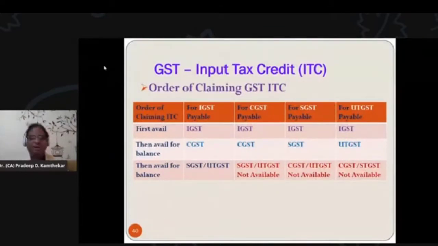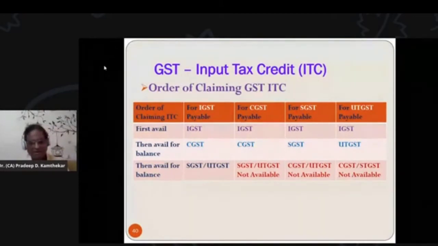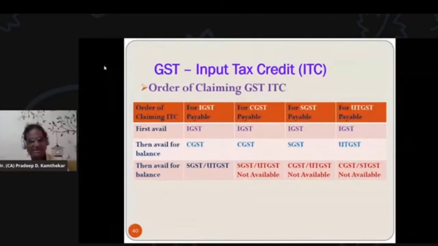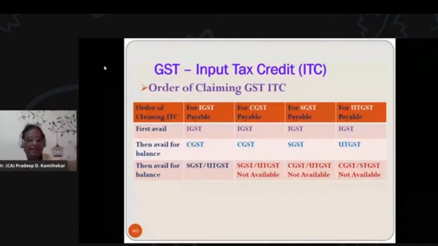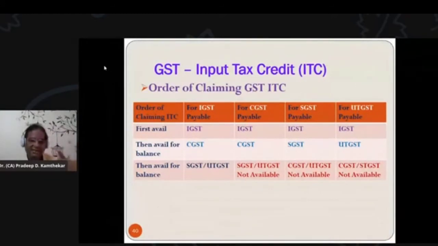Now, when IGST is payable, meaning the transaction is between two states, or two different union territories, or one state and a union territory, the entire GST will be IGST. That dealer will bill the entire amount as IGST, and from that IGST, the IGST credit which he has in his account is to be deducted first. So for IGST payable, first IGST input tax credit is to be availed. After that, one can avail the CGST balance if it is there on the purchase side. And after that, if some IGST is still payable, one can take SGST and UTGST.